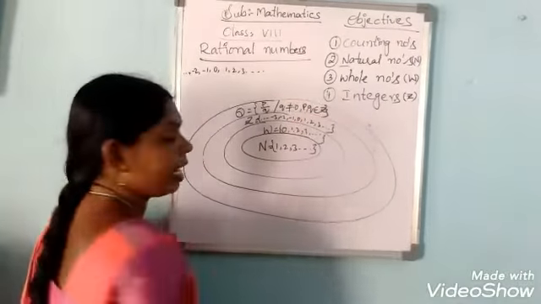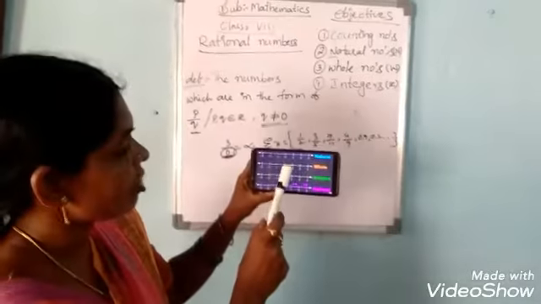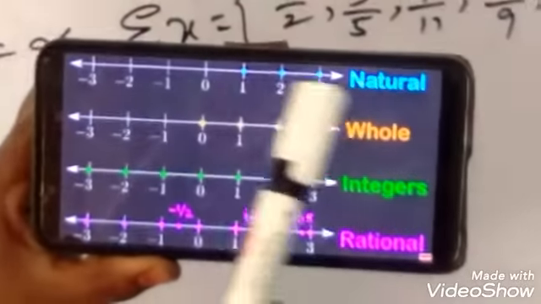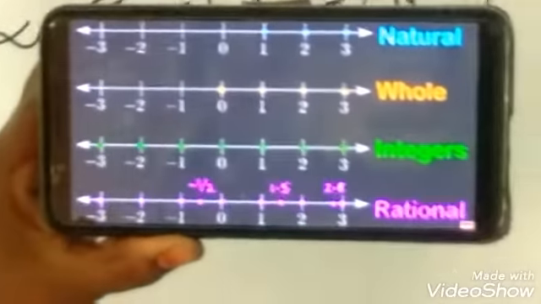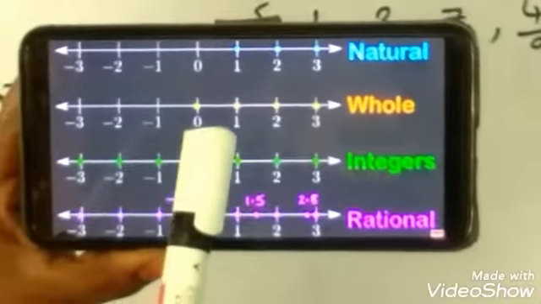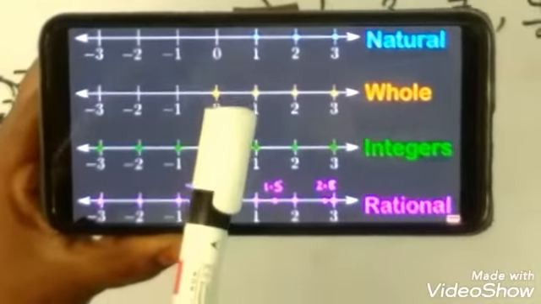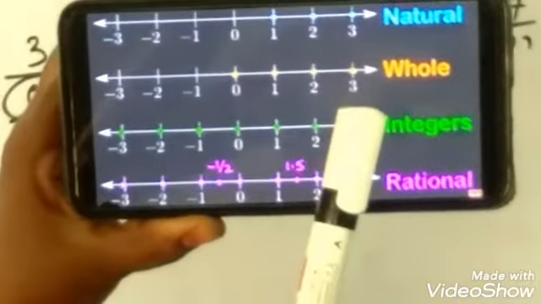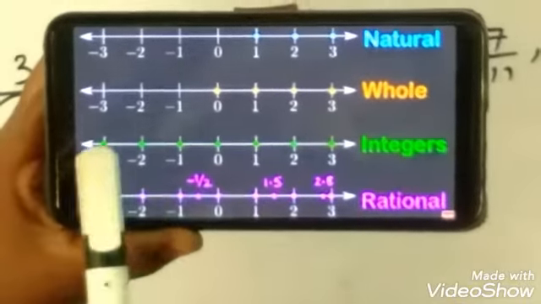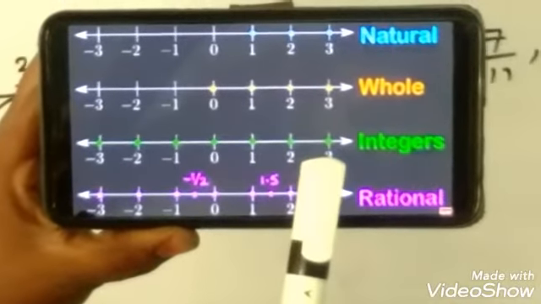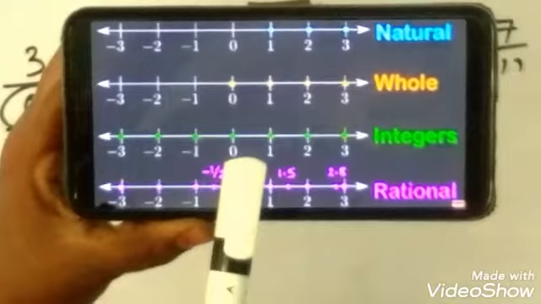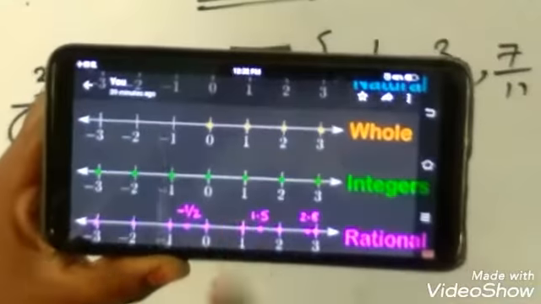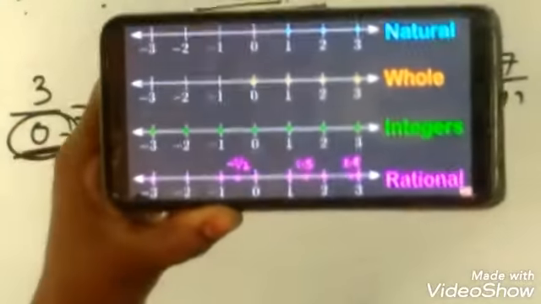Both are integers. Okay, now see once here, the blue color dots 1, 2, 3 show the natural number set. Next the whole number set, here the orange color dots are there. So 0, 1, 2, 3, these all are whole numbers. Now the green color, all the positive numbers and all the negative numbers together with 0, the green color dots show the integer set.